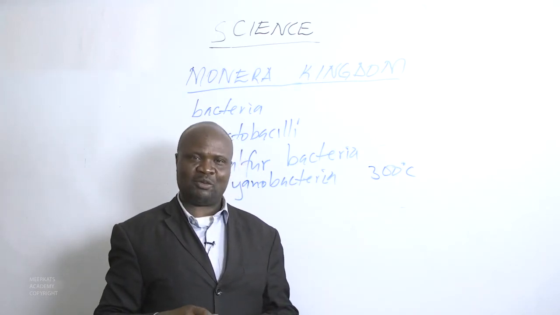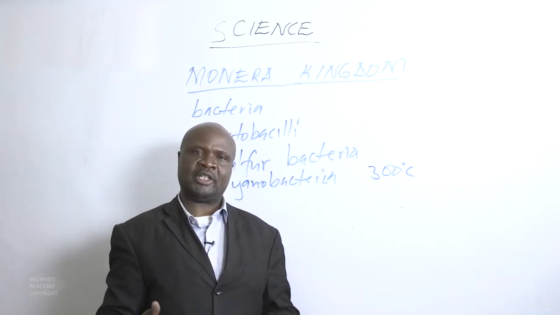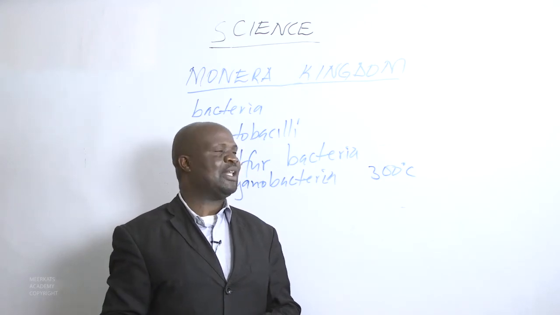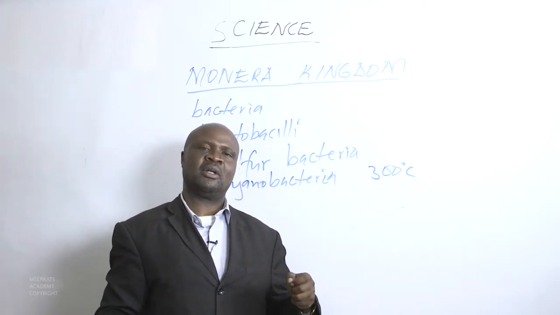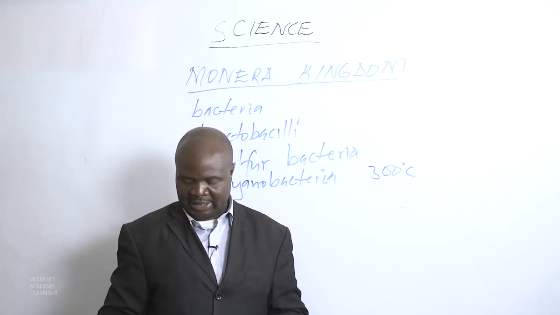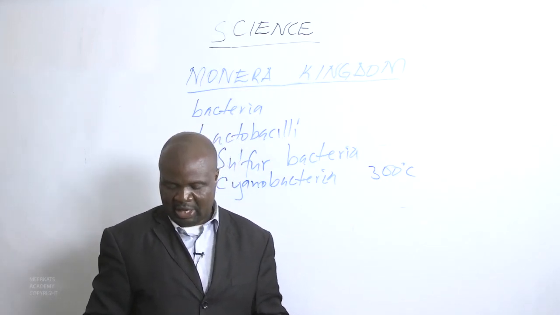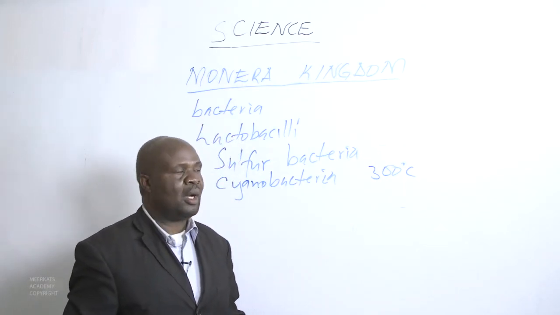Therefore, when we boil water for drinking, we are killing a number of bacteria and fungi, but there are other bacteria we cannot kill when we boil water at 100 degrees centigrade. Those bacteria will be existing quite comfortably.